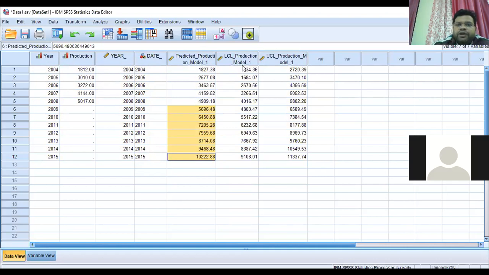And what are the lower and upper confidence levels? Lower and upper mean at least 934.36 production will be there, and the maximum will be 2720. Similarly for the other years, these are the actual forecasted, predicted values, and these are the minimum value and the maximum value of production from 2009 to 15. So in this way, you can make the forecasting by using the time series analysis.